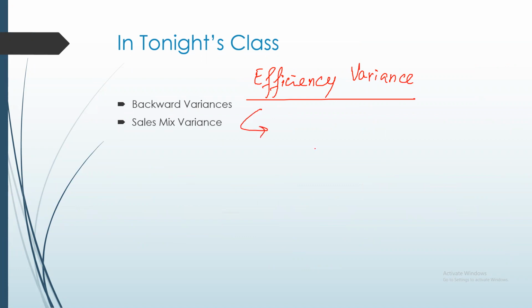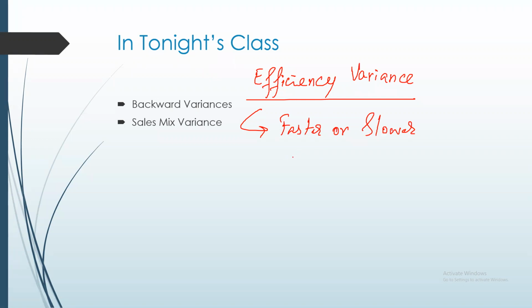An efficiency variance arises when the labor workforce works faster or slower than what we expected.